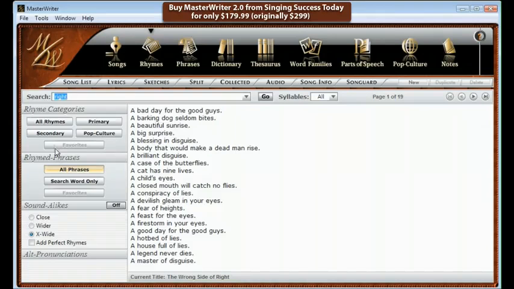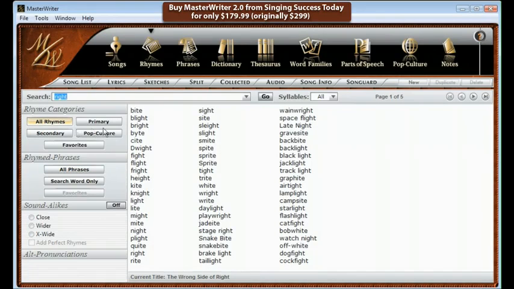Collecting rhymes and phrases is easy. All you have to do is double-click on a rhyme or phrase and it will automatically go to the song you are working on. It will also go to favorites, which over time becomes your own personal rhyming and phrasal dictionary made up of all the rhymes and phrases you found to be most useful. MasterWriter is the only rhyming dictionary in existence that gives you all these options.